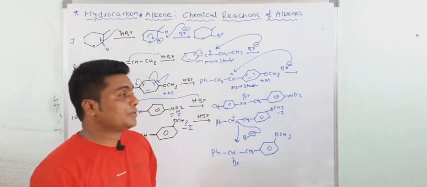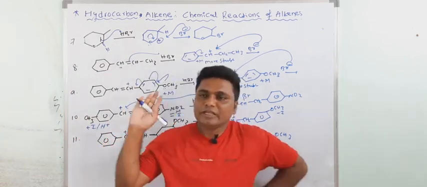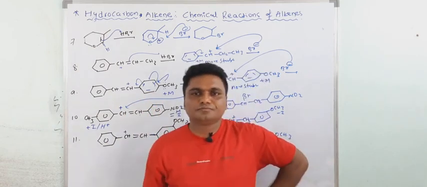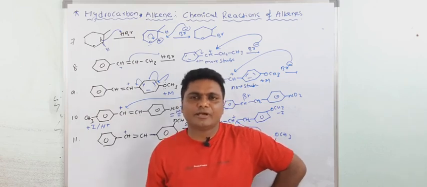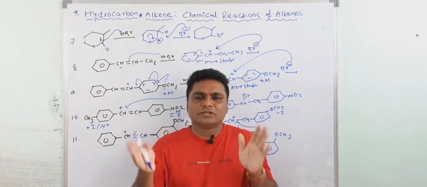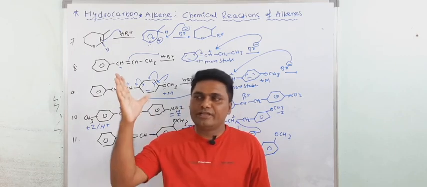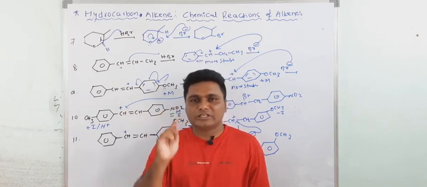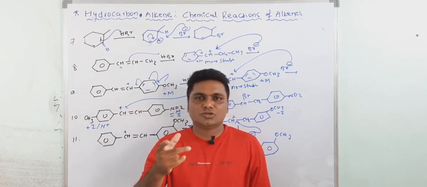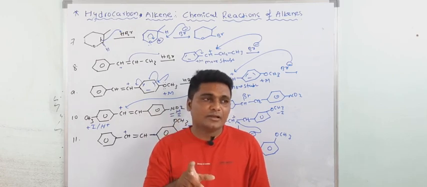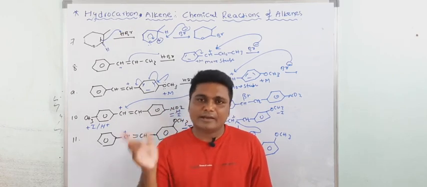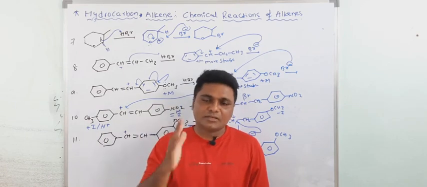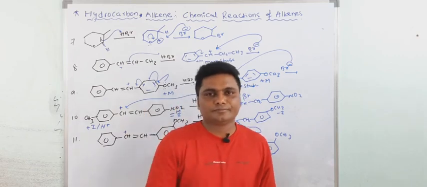Now the next topic is what? Now see, here the intermediate is a carbocation. Yes. One point that is very important, keep in your mind. Whenever a carbocation forms during the reaction as an intermediate, there is a possibility for rearrangement and ring expansion. Now I will see the problems based on rearrangement and ring expansion. Let's complete it.